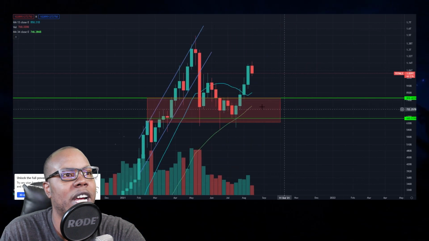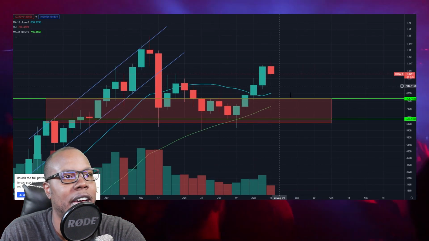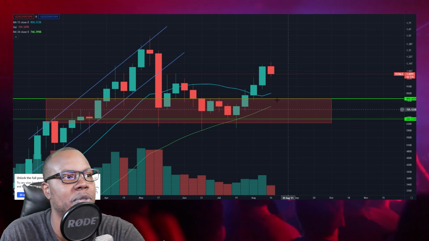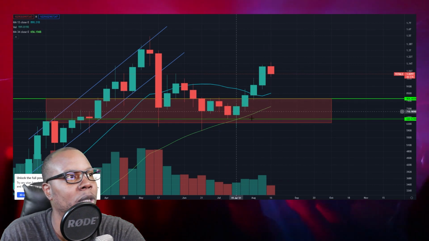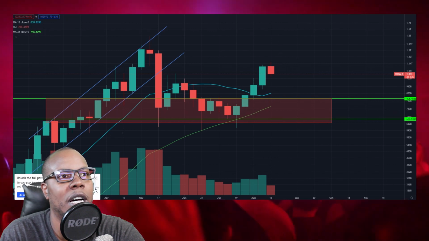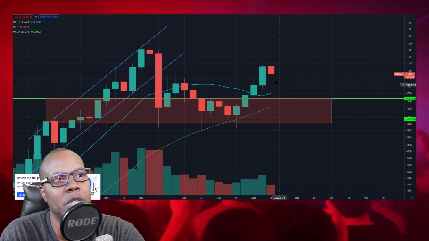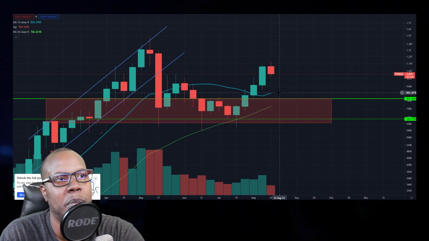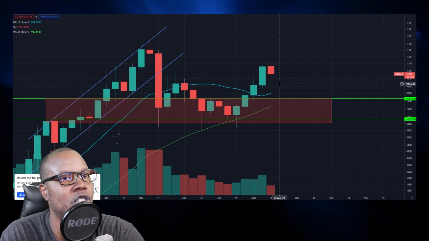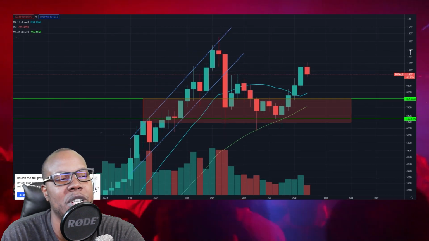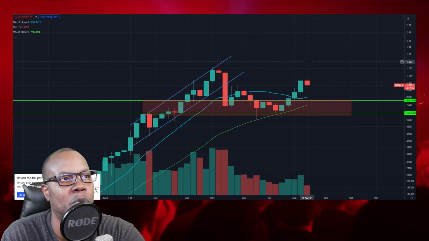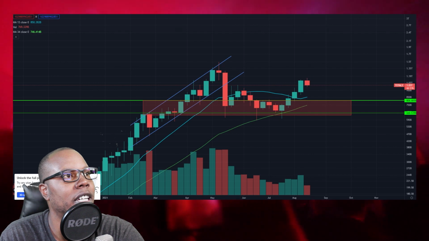Looking at the total right here, we can see that it's still above the 13 and 34, so that looks good. It's way above this resistance box that was holding us down for the last couple months and making it real ugly, so that looks cool. This is the total 2, by the way. I think we can retrace back down a little bit, maybe drop a little below this $1 trillion mark, but this $1 trillion mark is pretty big for the total 2. Let's just hope we can get back to the 1.5. That would be nice looking for our altcoins.